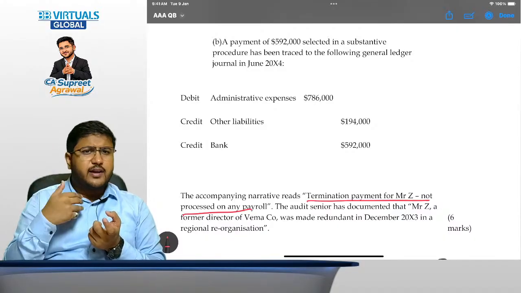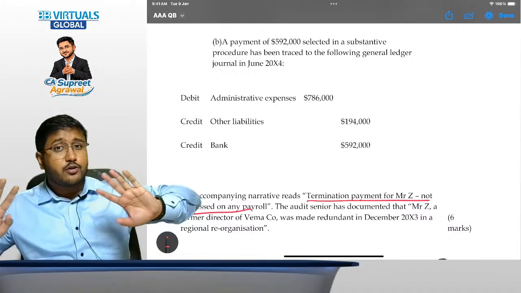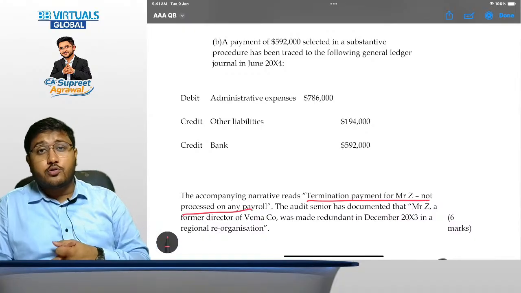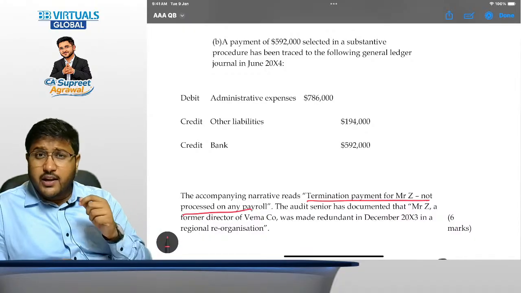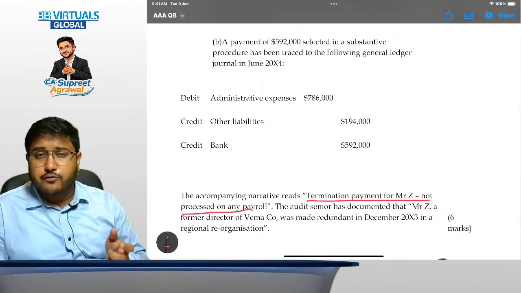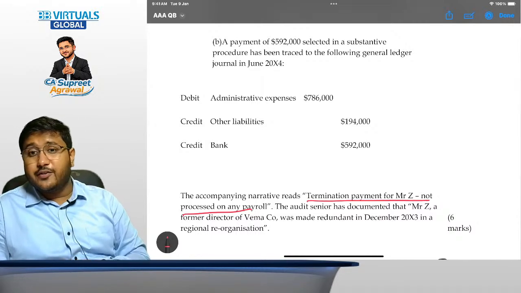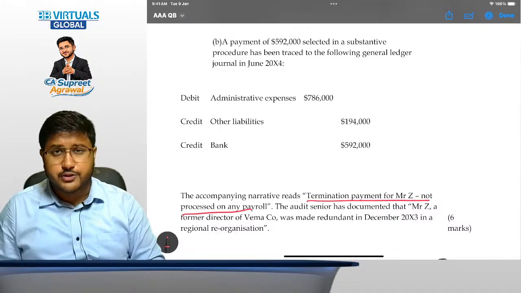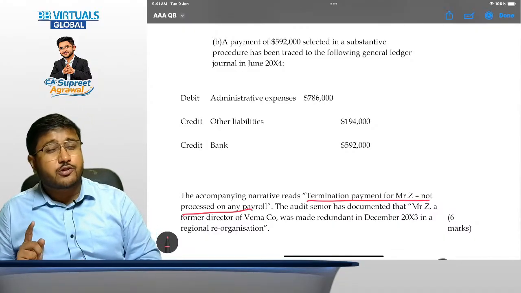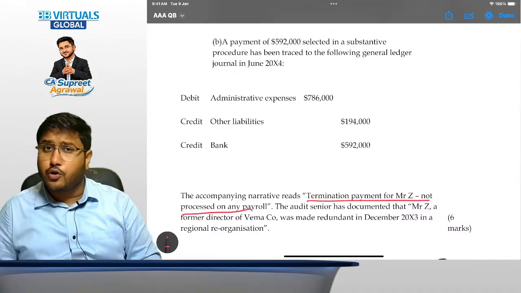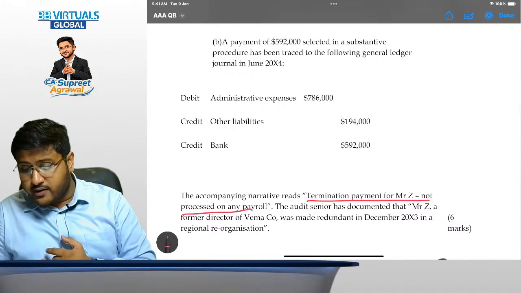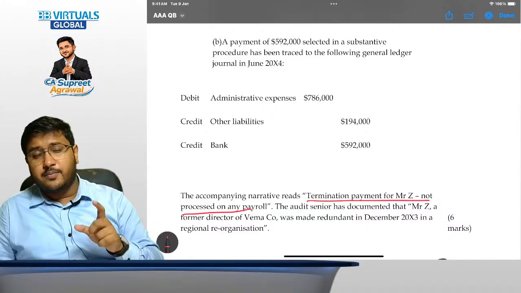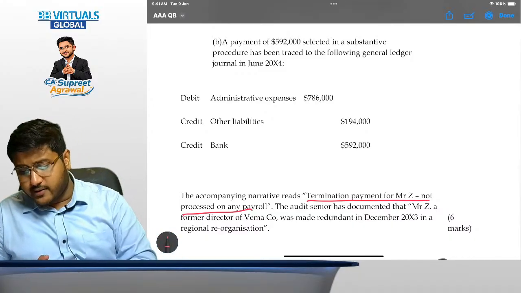See, it might happen that our points are not matching with the suggested answer, because 100% of the points are not required to be matched. Your points should be making sense. That's what is required. So here we should also understand whether it is an intentional error or intentional fraud or it is a mistake. Number two, if this was the judgment of the management, we will have questions about the accuracy of the management judgment for other transactions also. We should also discuss whether this transaction was reported to the auditors for the relevant year or not. We should also discuss the materiality of this transaction. So this is material because if we take $586,000, it is material for both profit and asset size, right? So this is important.